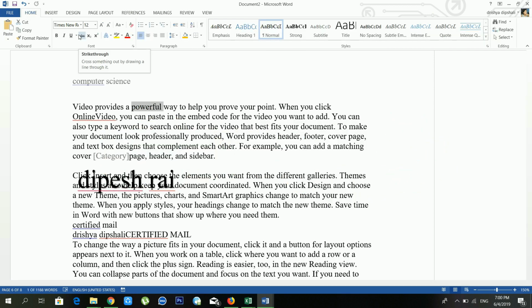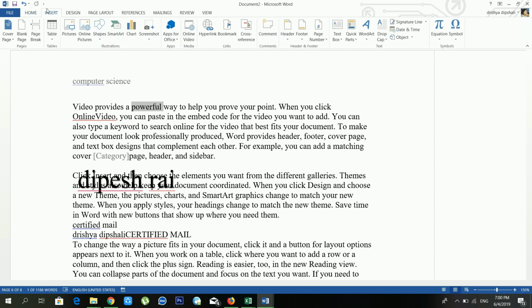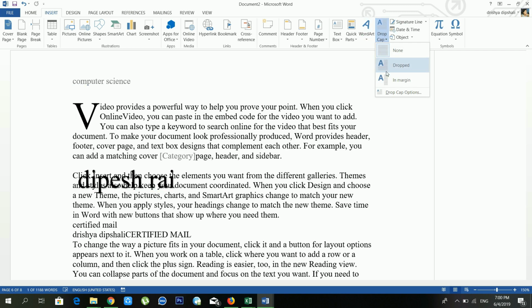And another option, just wait for a moment, is drop cap. When you are typing a newspaper, in that case you can use a drop cap. First of all, you have to select a word and just click on the drop cap, and you can choose a drop cap like this.